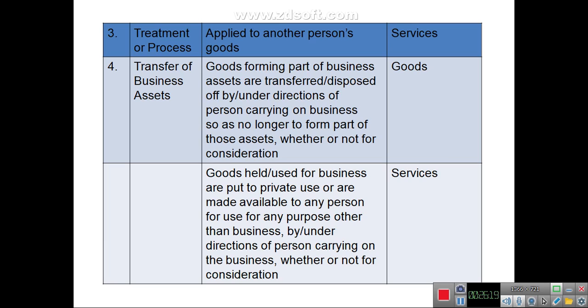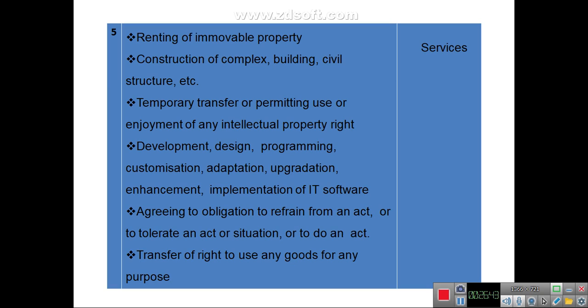Goods forming part of business assets, transferred from the business or to the business, will be supply of goods. Goods held or used for business that are put to private use or made available to any person for any purpose other than the business purpose will be supply of services.